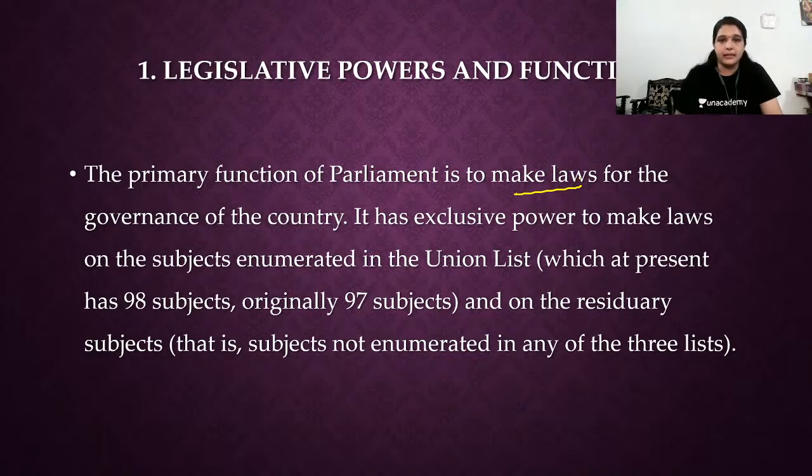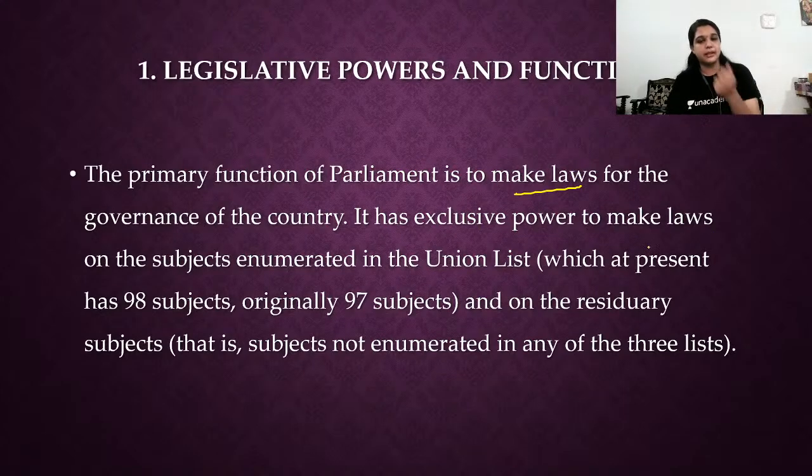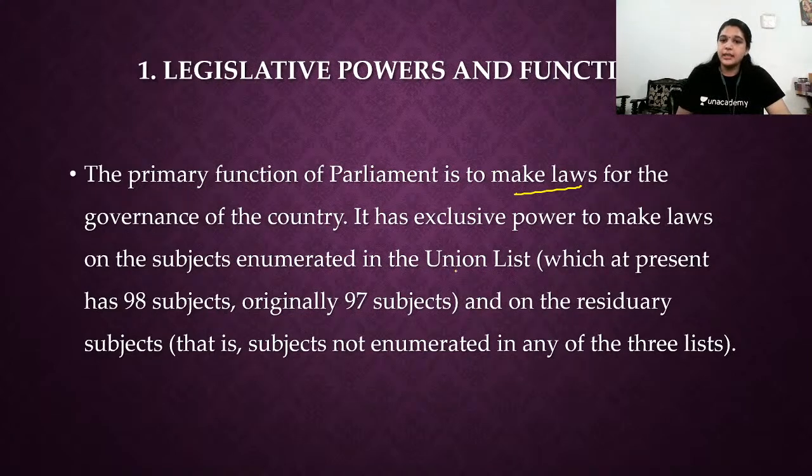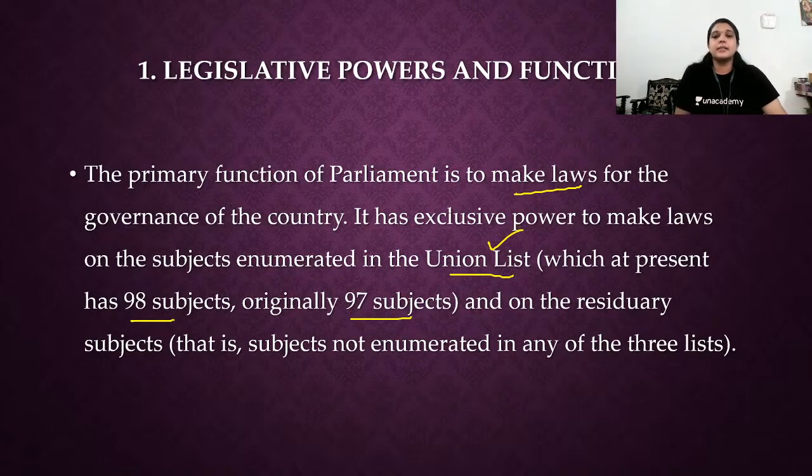Okay, parliamentary laws for the governance of countries. Parliament has exclusive power to make laws. We have discussed already in which situations the parliament makes law. In terms of the union list, it now has 98 subjects, originally 97 subjects. In terms of the union list, parliament has an exclusive power.